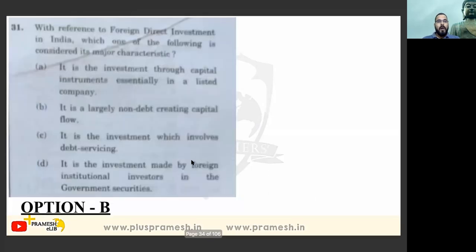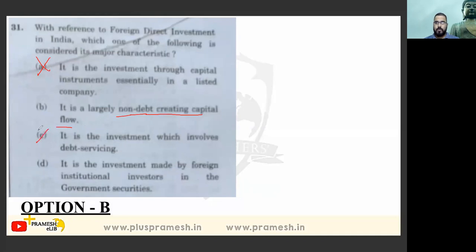Let's move further. This one. With reference to foreign direct investment in India, which one of the following is considered as major characteristics? FDI. So it is the investment through capital instrument, essentially in the listed company. It's not like that. Somebody wants to invest in India. So it is not that we are supposed to invest in listed company. It is not correct. It is largely non-debt creating capital flow. Okay. It is investment involves in debt servicing.